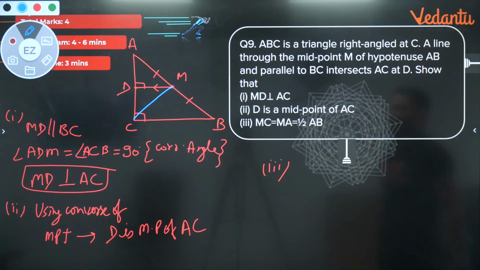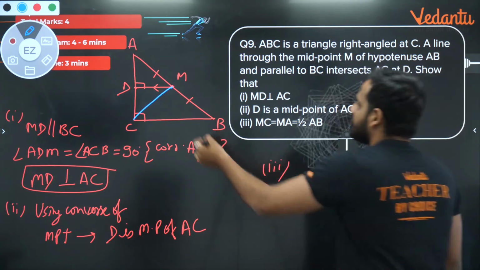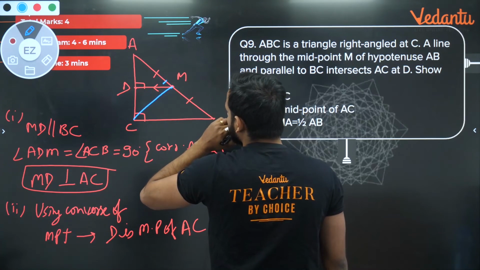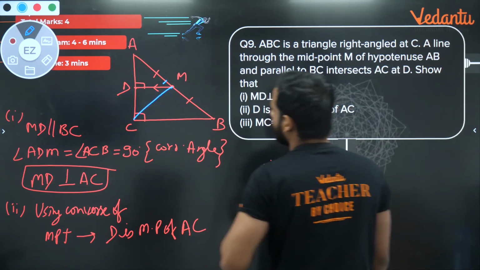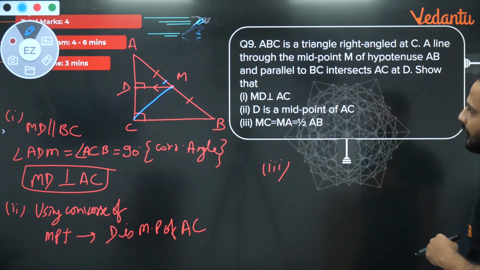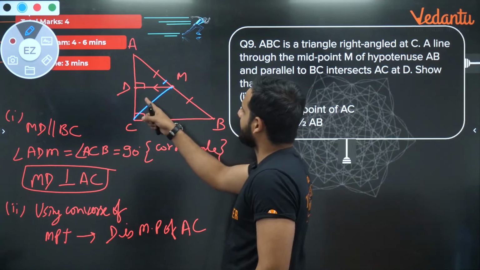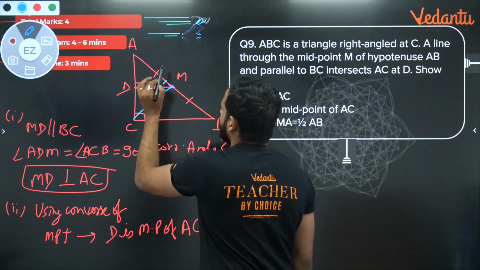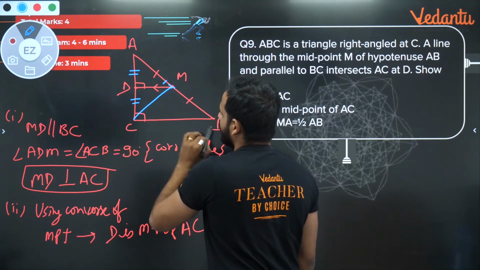AM is equal to MB, 90 degrees equal. See, directly here. But these two angles are not given equal. Correct. So I have to prove these two angles to be equal. If this angle is 90, this angle is 90. But D is the midpoint, so I can clearly say AD is equal to CD.